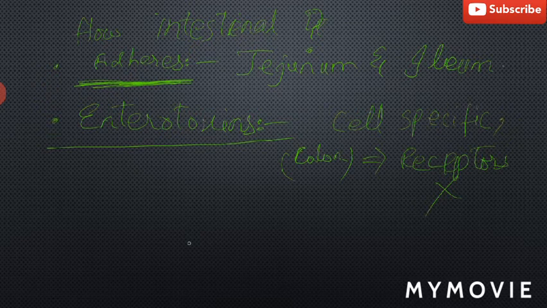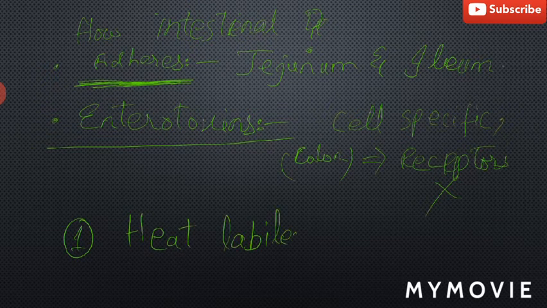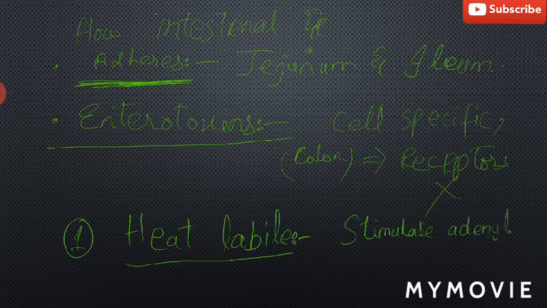The first toxin is the heat labile enterotoxin. It acts by stimulating adenylate cyclase.